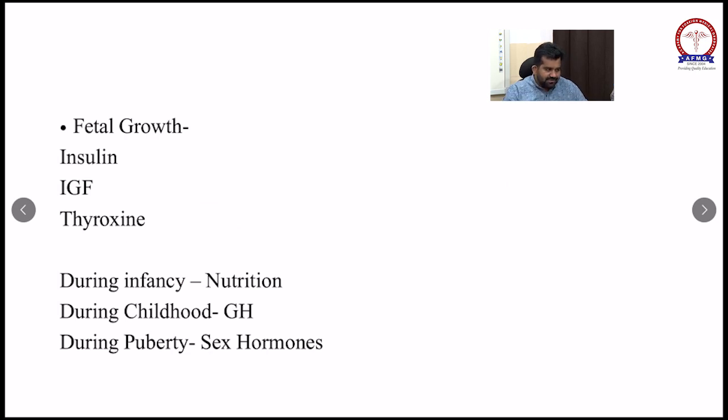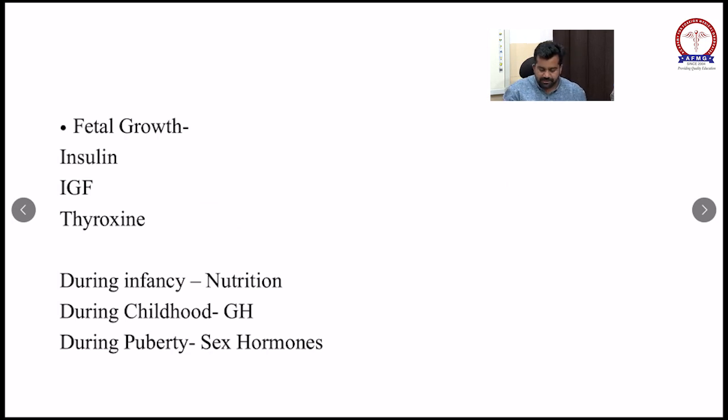So how does closure of the fontanelles occur? First of all, remember, the first fontanelle to close is the posterior fontanelle, around 2 to 3 months of life.